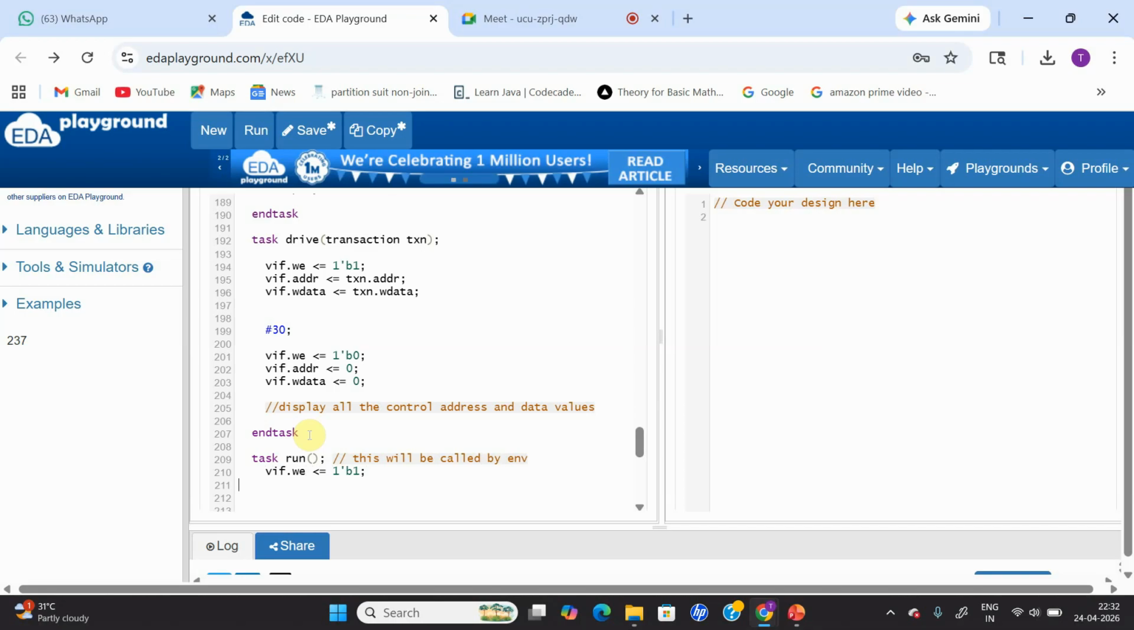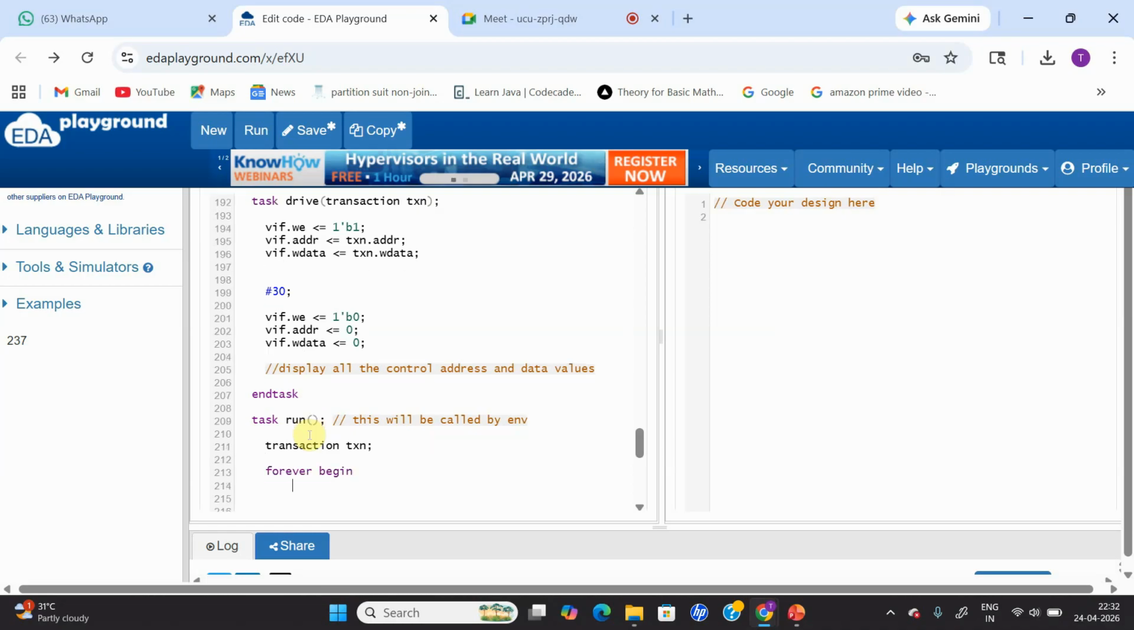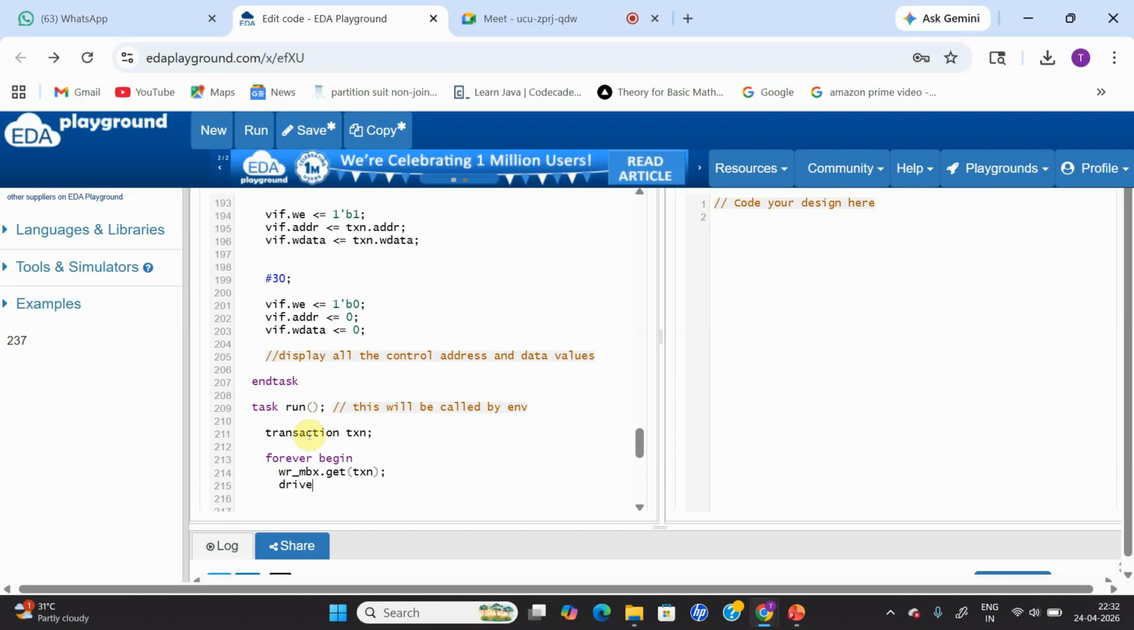Sorry, I was talking about write task, right? Sorry, run task, right? In this particular run task, first of all, I'm going to create the transaction class handle, transaction txn. No need to create any object because we are going to get it from the generator. Now, using a forever begin block, the generator write mailbox handle is write_mailbox.get of txn. After getting this particular transaction, we are going to call the drive task and we are going to pass the transaction.